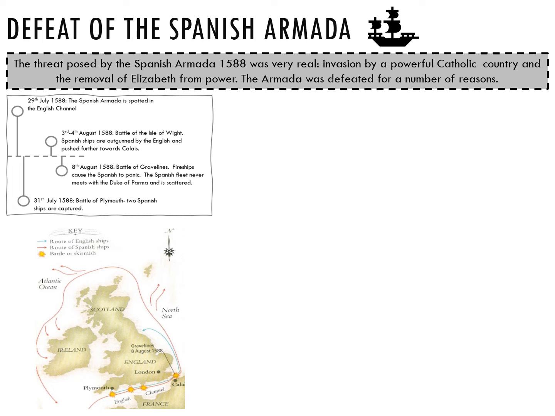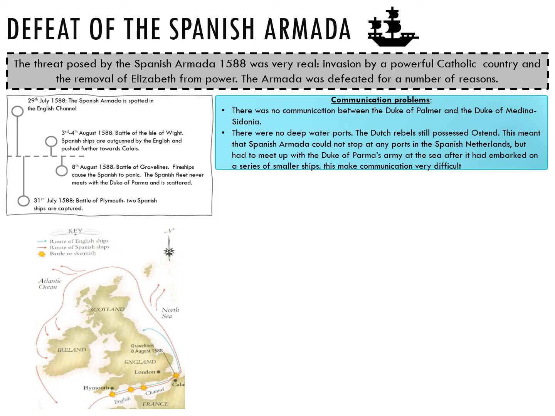This map just shows the route that was taken by the Spanish Armada. So you can see they sail up the Channel where they are attacked by the English Navy. They then disperse and sail around the British Isles where they're caught by the weather and they're dispersed.